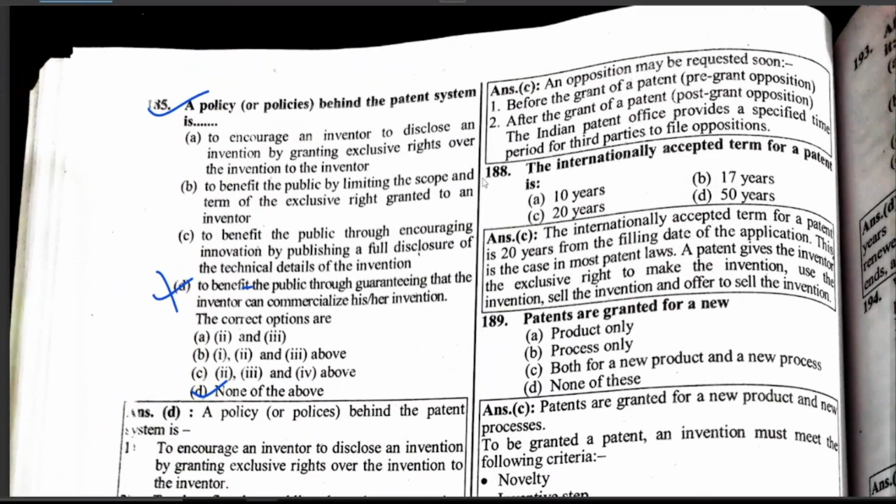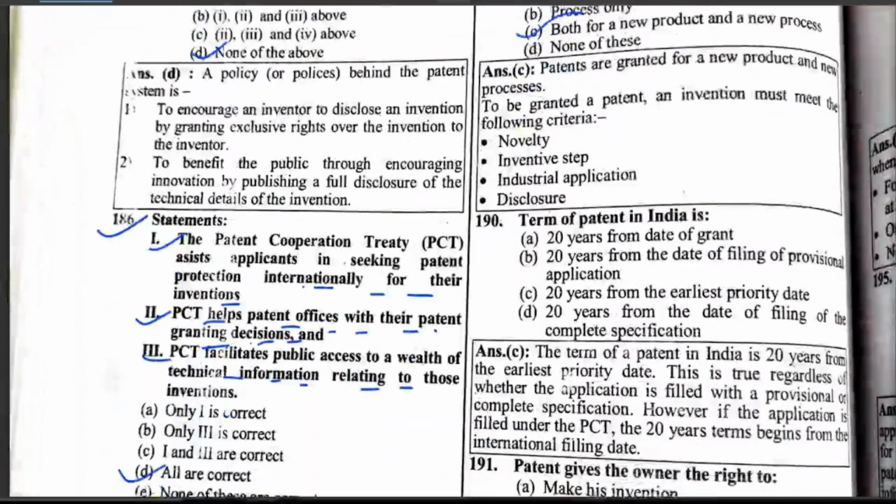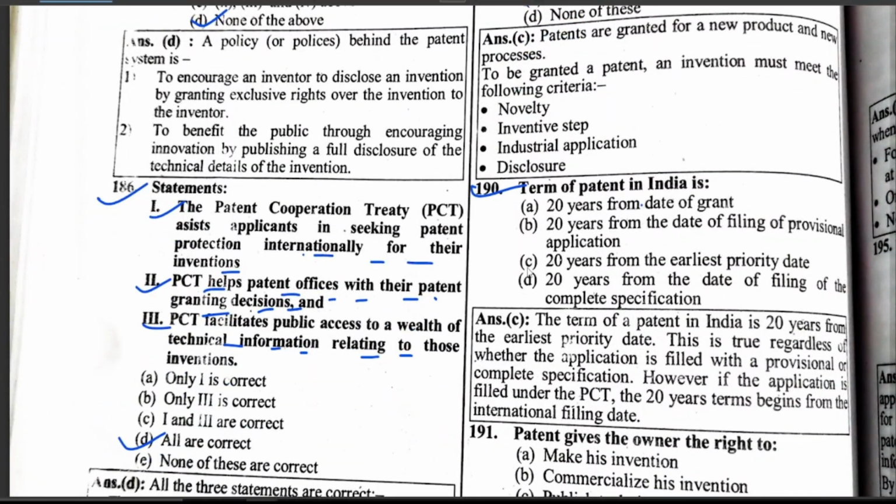The internationally accepted term of patent is 20 years. Patents are granted both for new products and new processes. The term of patent in India is 20 years from the earliest priority date.